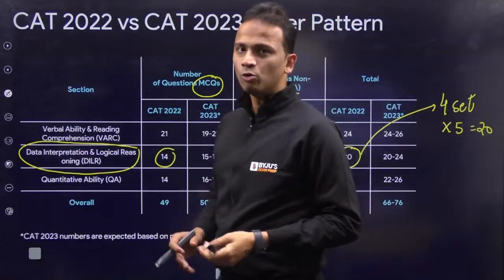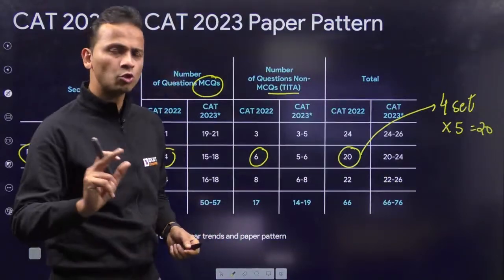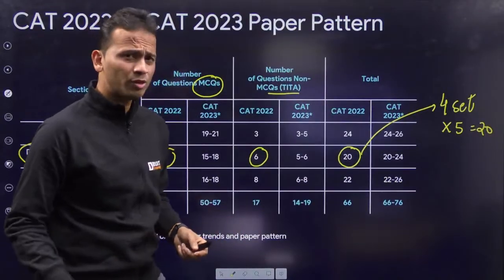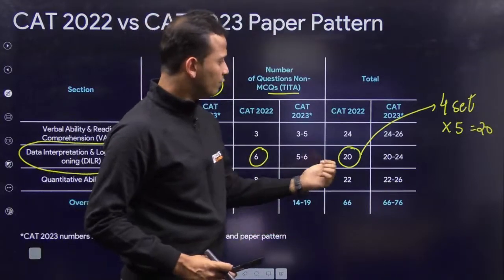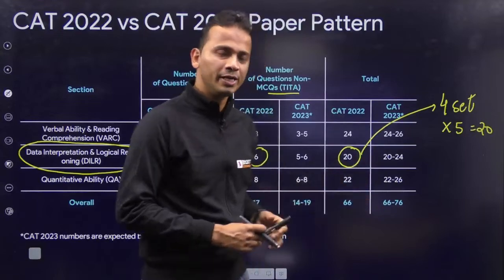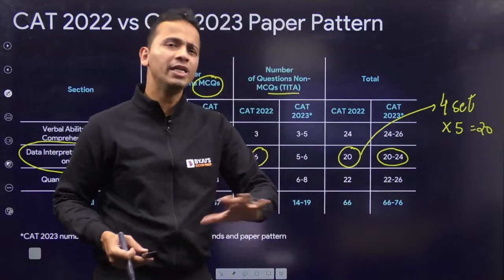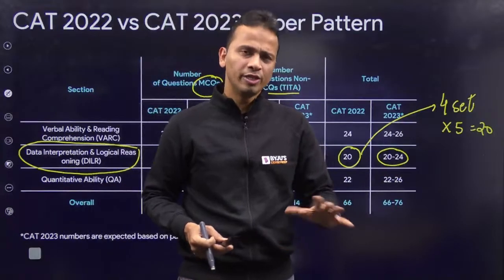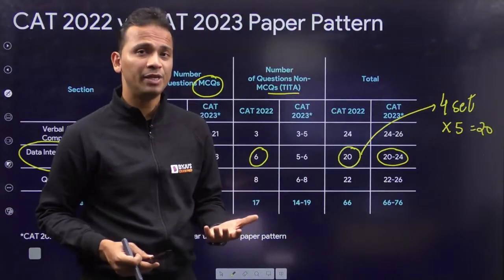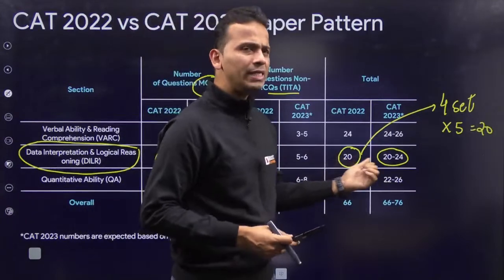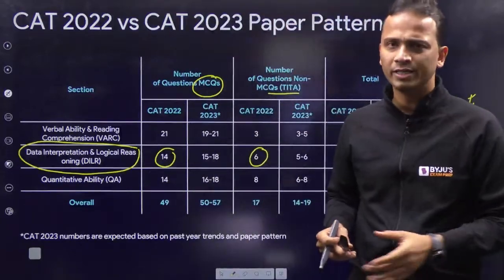Now, talking about what we can expect in CAT 2023. When it comes to the total number of questions, we believe that it will not be below 20. The total number of questions in the LRDI section may range from 20 to 24. So there may be 4 sets, there may be 5 sets in the examination. 20 से 24, इससे ज़्यादा 24 से तो ज़्यादा नहीं हो सकते. This is our guess.